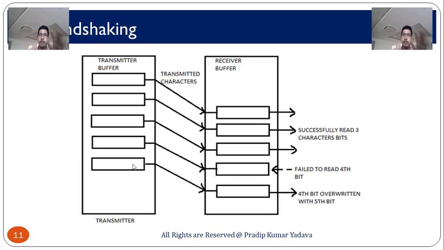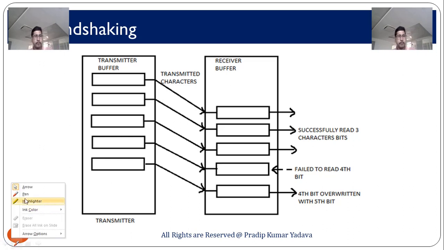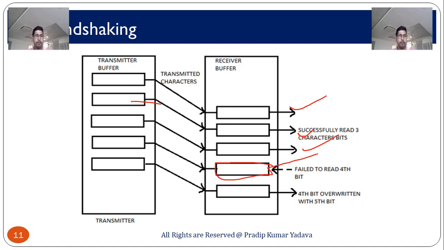So, by this picture you can easily understand. The transmitter transmitted data, it is read and received, there is no problem. In the second case no problem, third case no problem. But in this case, till now the receiver had not read the data and the transmitter transmitted the data. Then this data will be lost.